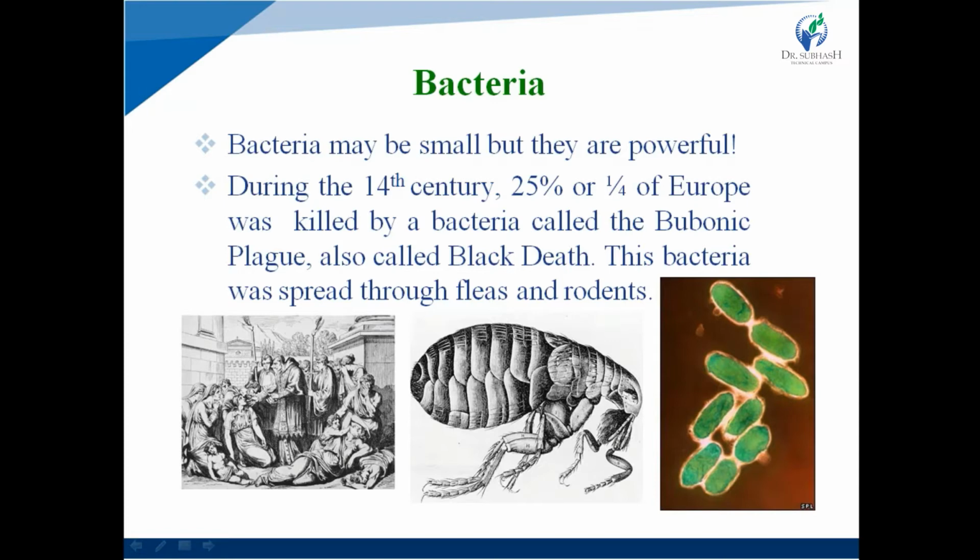In the first figure, many people killed by bacteria are shown. And this bacteria was spread through flies and rodents. In the second figure, a fly is present. So bacteria are easily spread through flies and rodents. And last one is figure of bacteria, the type of bacteria that is spread through flies and rodents.